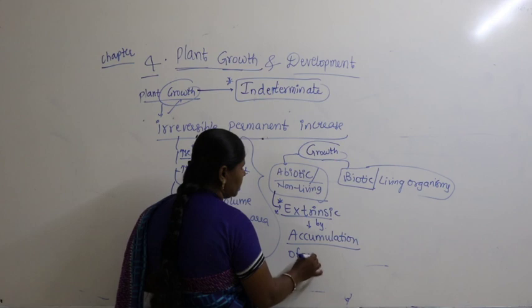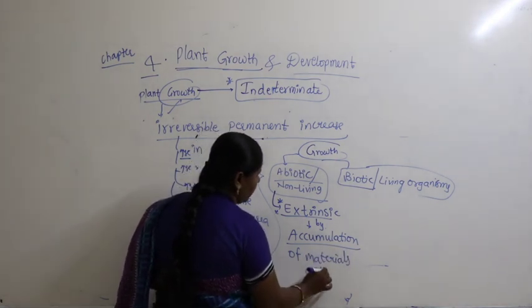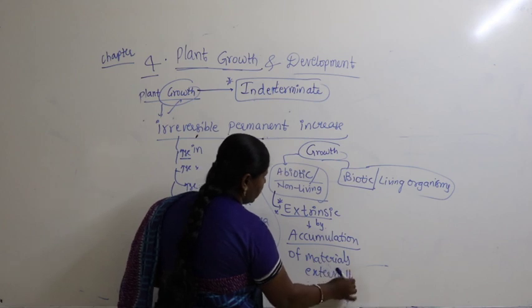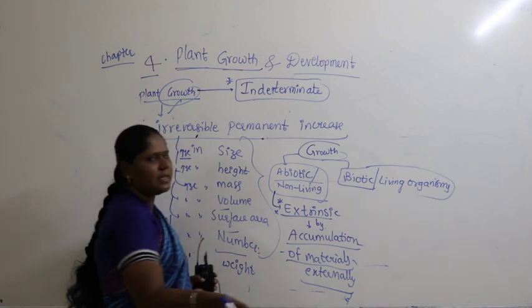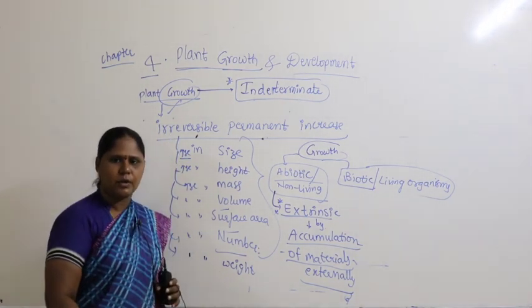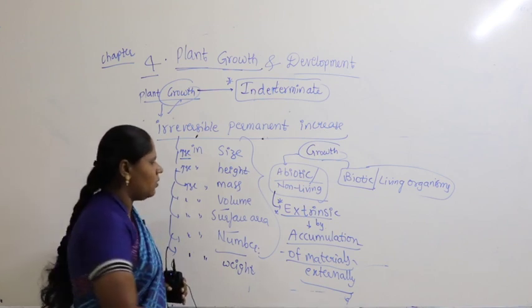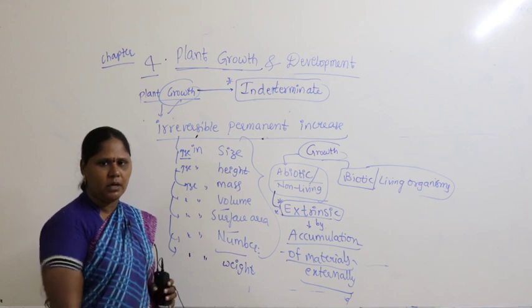By accumulation of materials externally. Right, we studied this earlier very clearly. Whenever you add some material externally to any non-living component, that is called extrinsic. The growth is visible externally by the addition of materials.